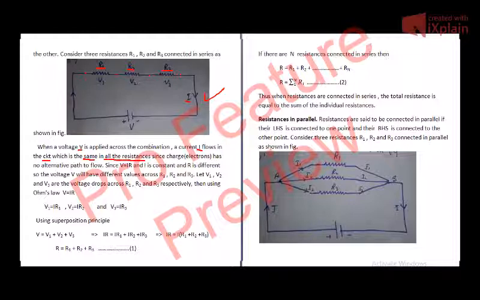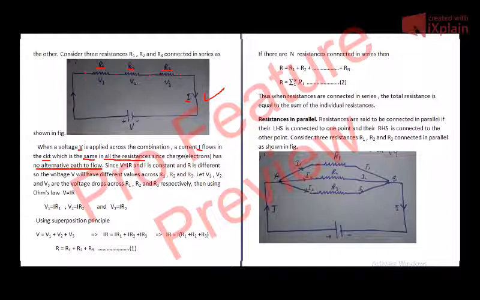It does not have any alternative path. So current will be the same. If the current were different, it would mean charge has accumulated somewhere, which is not possible by conservation of charge. So current across R1 will be I, current across R2 will be I, and current across R3 will be I.